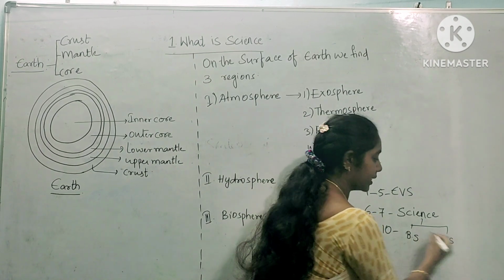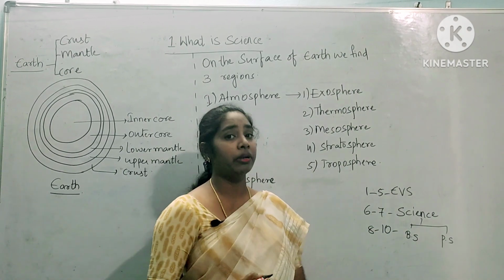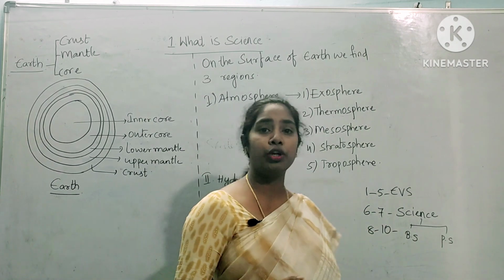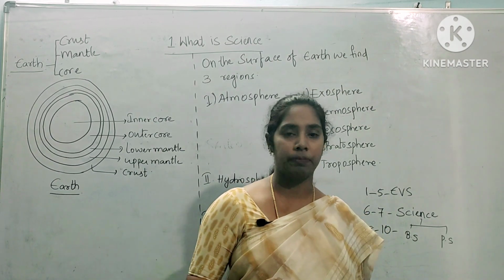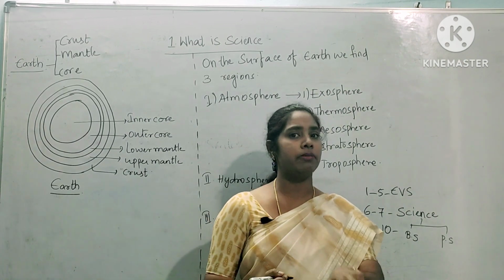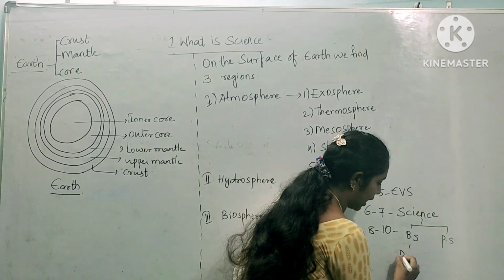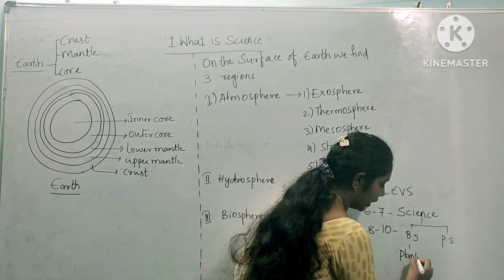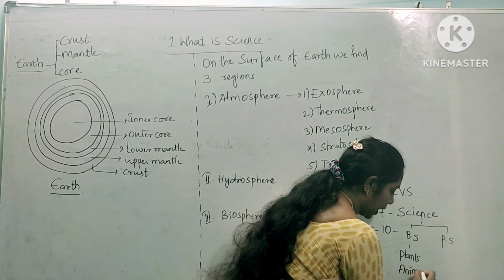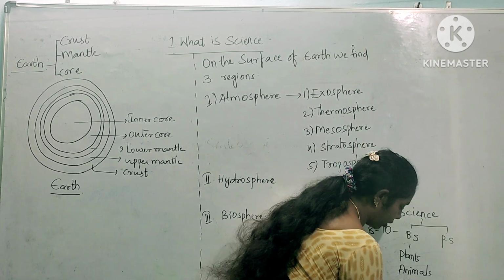Biological science is again subdivided into botany and zoology, but up to your 10th standard you have only a single textbook in which plants and animals are both included, and a little part of microorganisms also.